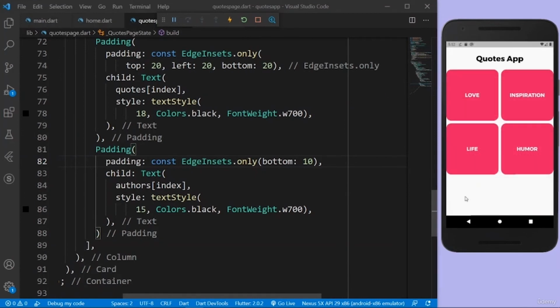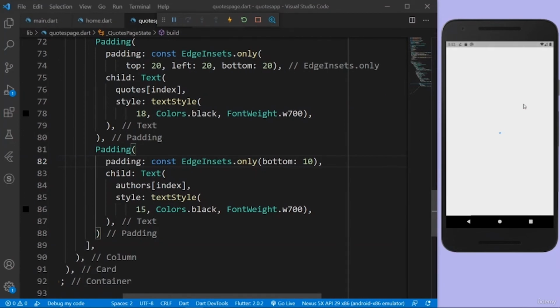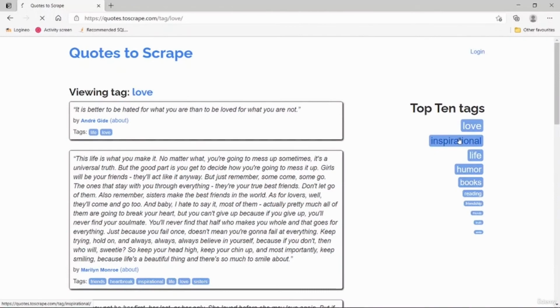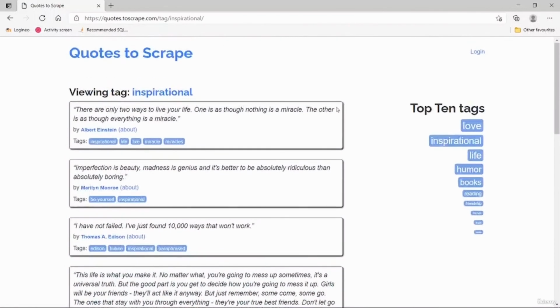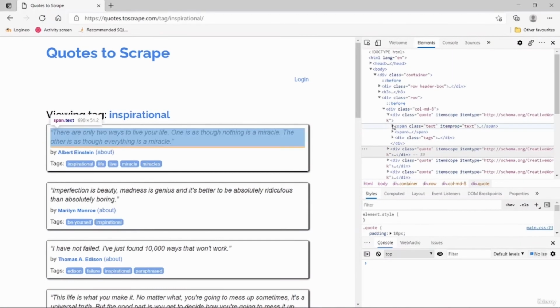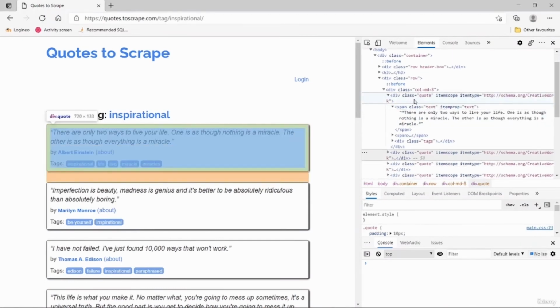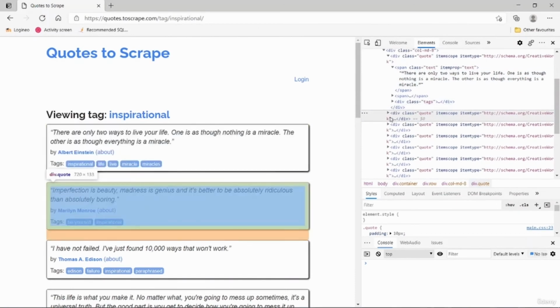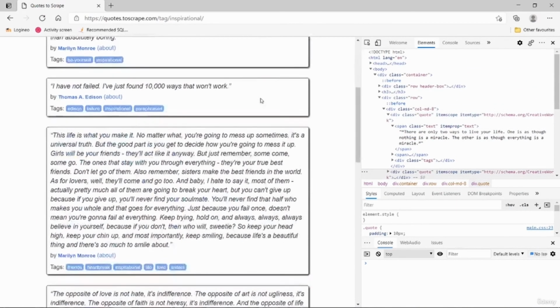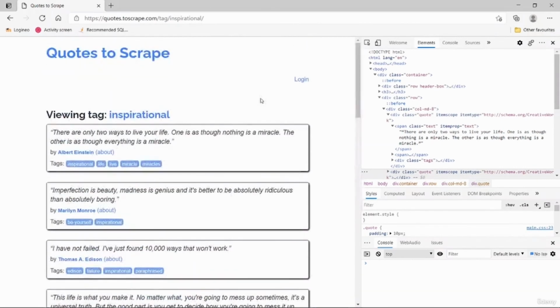So this also works with the other categories. When I click on this inspiration page, there you go, I have only one inspiration quote. So that's kind of weird. Let's go to the website and see if we really have only one. No, we have multiple quotes, but there seems to be an error. So we have lots of quotes with a text, but I don't know why it's only scraping one quote. This is kind of weird.